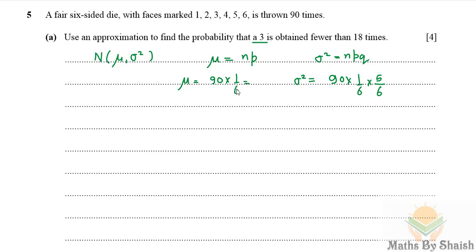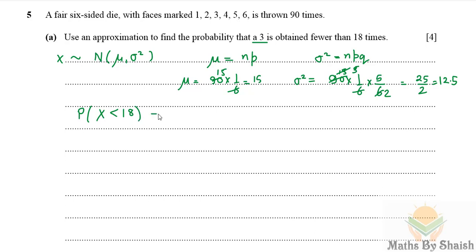So we have it now, 15, and here again 15 times 5/6, which becomes 25/2, 12.5. So now we have the parameters for normal. We can take it as X, normal distribution, and the question becomes probability of X less than 18.